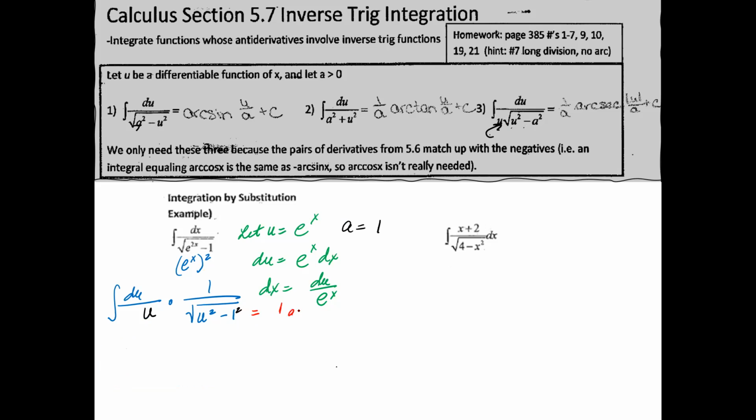so really it's just 1. Arc secant, absolute value of u, which is e to the x, over a, which is 1, plus c. And if you want to make this look a little bit better, it's just arc secant e to the x plus c. And that is your answer.